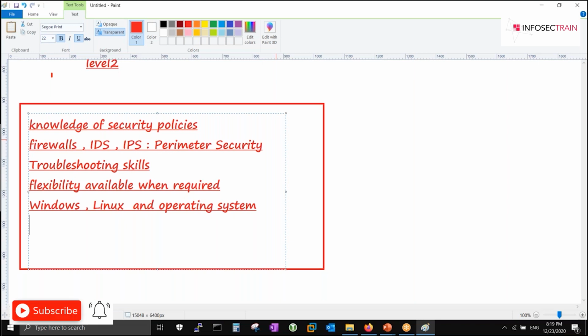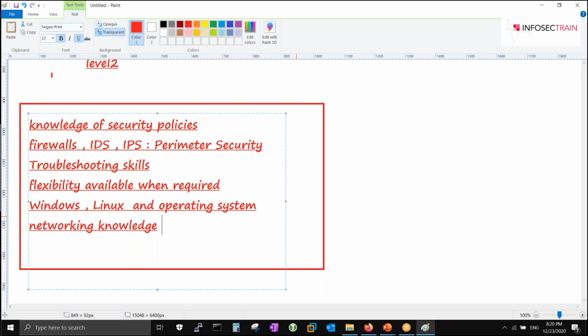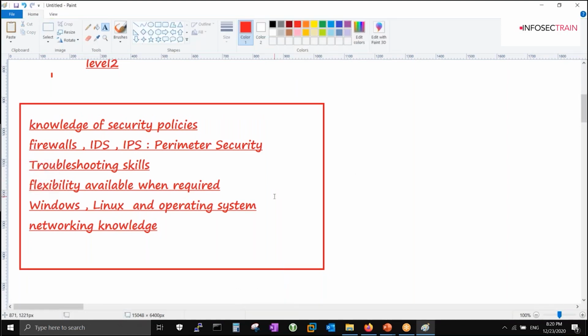Cool. So we should be dynamic over here. At least these are some skills that are required. Cool. So TCP/IP, routing and switching, I would say networking knowledge is required. So these are the things that are required from L1, right?